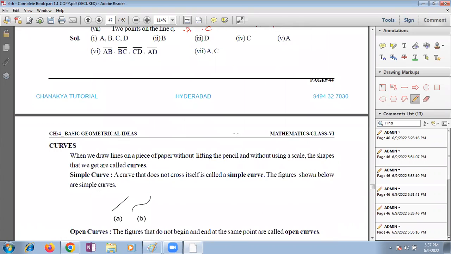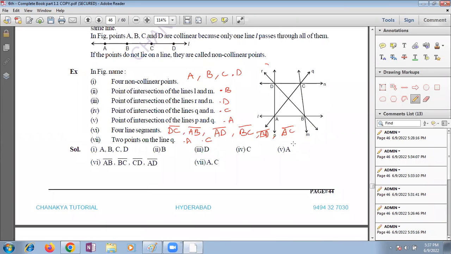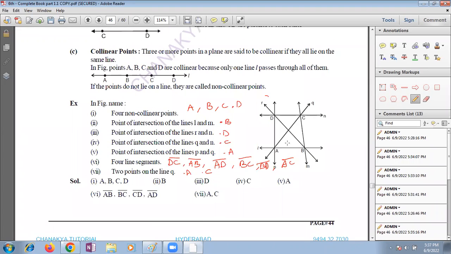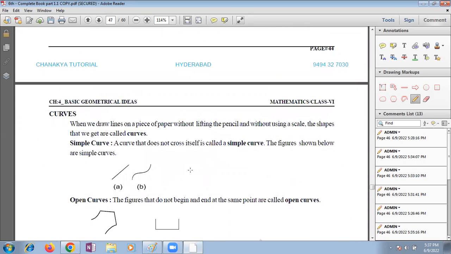Where you can observe the concurrent lines, DC, AB. Yes, this is a concurrent point. Yes, these are concurrent lines, like DC, QP. Very good, Nana. Good. Like that, you can think more about the diagram.